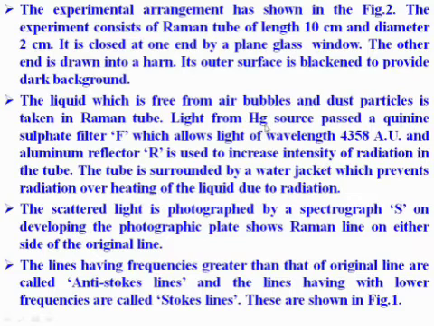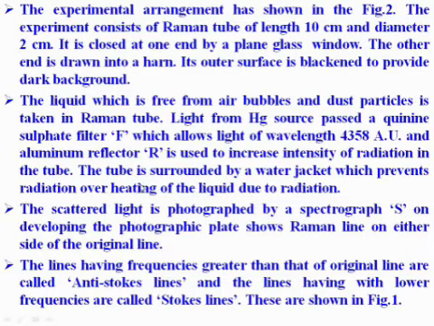Light from a mercury source passes through a quinine sulfate filter F, which allows light of wavelength 4358 angstrom units, and an aluminum reflector R is used to increase the intensity of radiation in the tube. The tube is surrounded by a water jacket which prevents overheating of the liquid due to radiation.